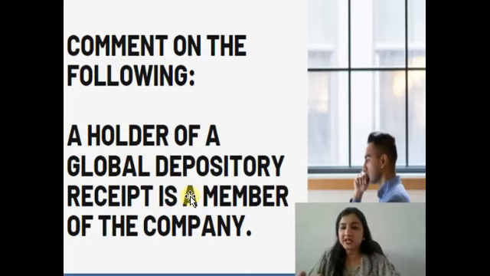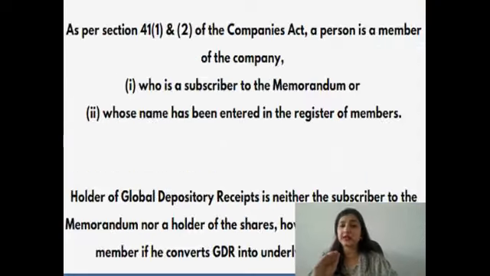Now what is your second step? You need to identify which section or provision is applicable. So this statement falls under section 41 of the Companies Act 2013. Now you will be writing your answer. As per section 41, subsection 1 and subsection 2 of the Companies Act, a person is a member of the company who is a subscriber to the memorandum or whose name has been entered in the register of members. This is the main provision which states that if you want to become a member, then either you could be a subscriber or your name must be in the register of members.